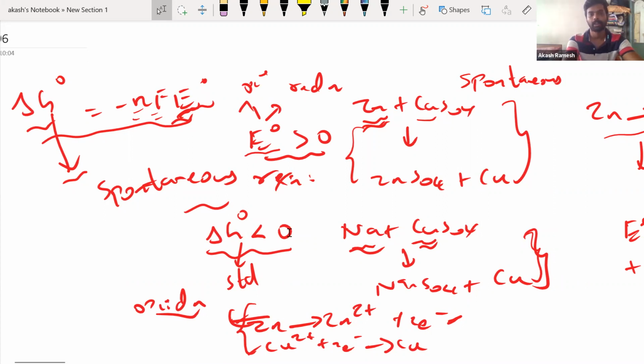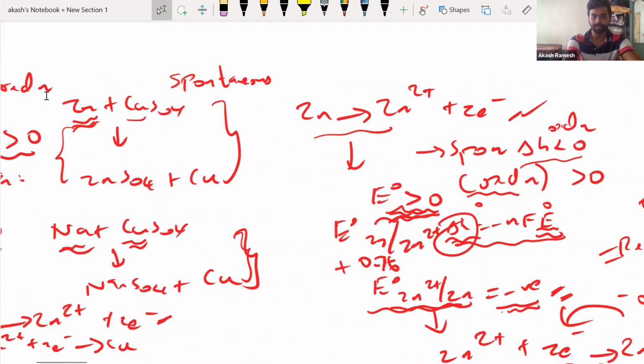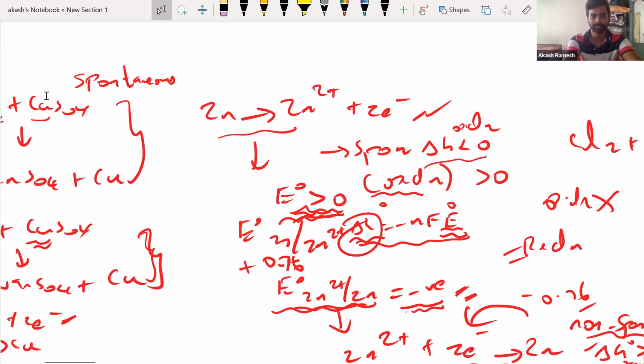Right? Okay. Now, if it is a spontaneous reduction reaction, then the reduction potential value will be positive, or say the oxidation potential will be negative. Therefore, if I have the reduction potential to be positive, again you see that the delta G of this reaction will be negative. That means spontaneous. Right? That we saw. That's exactly what is explained here.